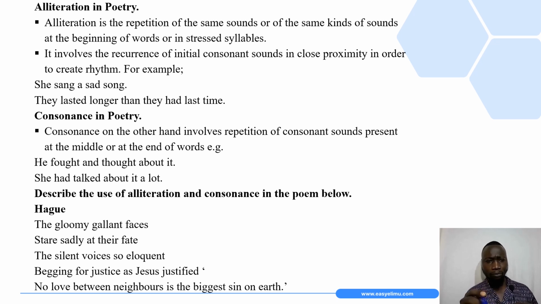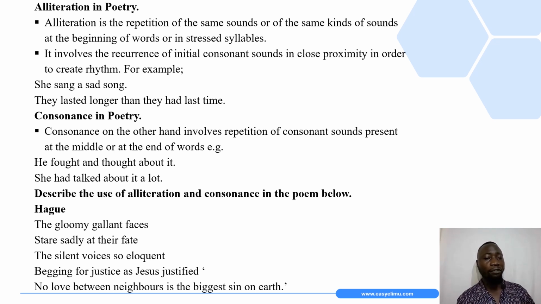So now having defined what consonance is, that is a repetition of consonant sounds at the middle or at the end of words, how about we look at two examples to help us illustrate the definition that we have given. The first example: he fought and thought about it.